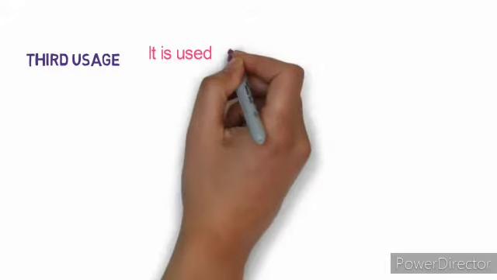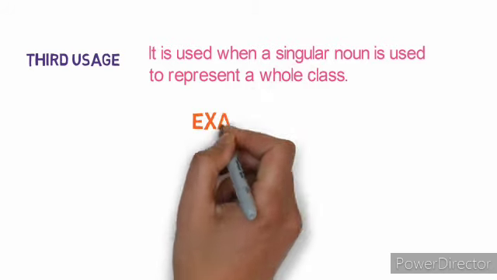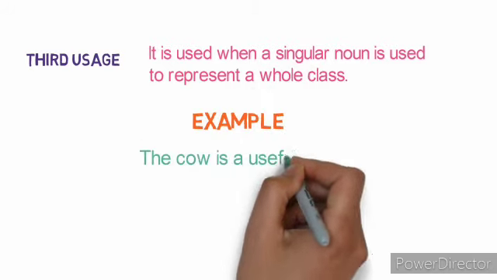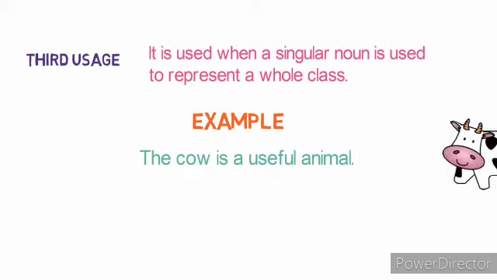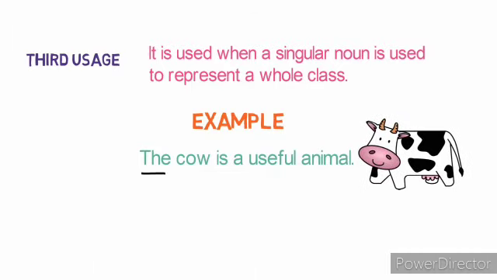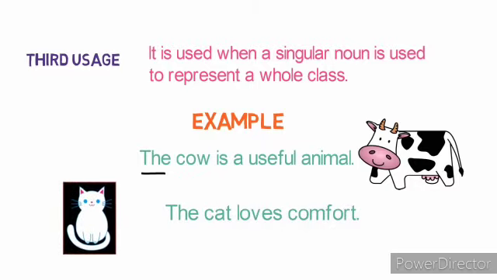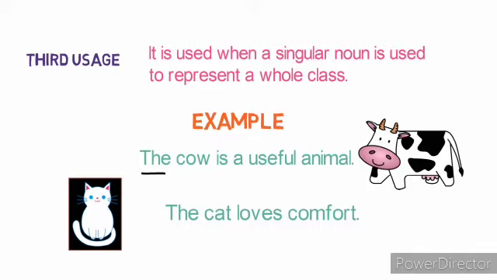Now the third use is, it is used when a singular noun is used to represent a whole class. For example, the cow is a useful animal. We are not talking about any one cow. We are talking about the whole class of cows. So we have used the. Similarly, the cat loves comfort. We are talking about the whole group of cats.